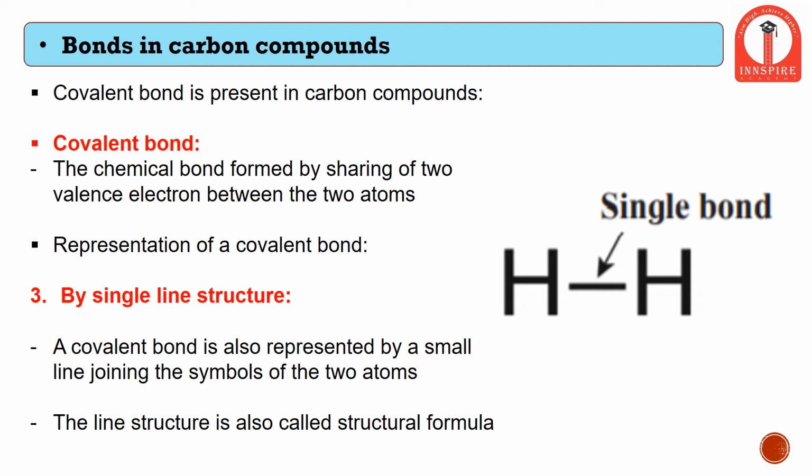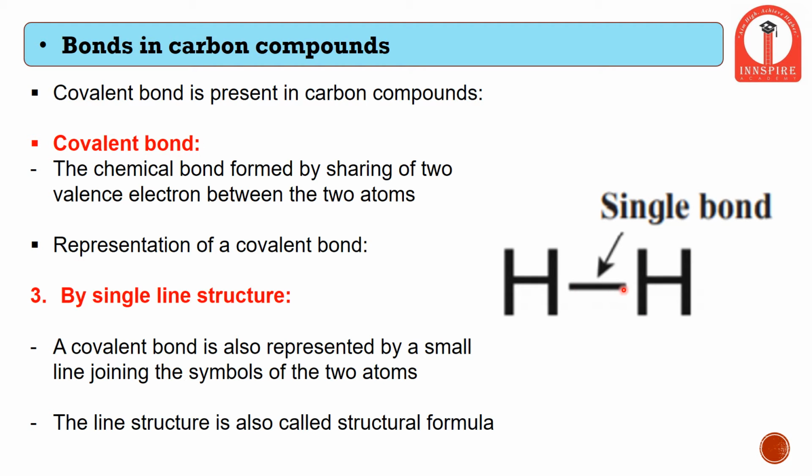And the third way to represent a covalent bond is by drawing a single line. A single line says that there are two electrons being contributed by this hydrogen and by this hydrogen atom, that is, one from this and one from this. So a single line means a single covalent bond is formed between both the hydrogen atoms, wherein two electrons are being shared.